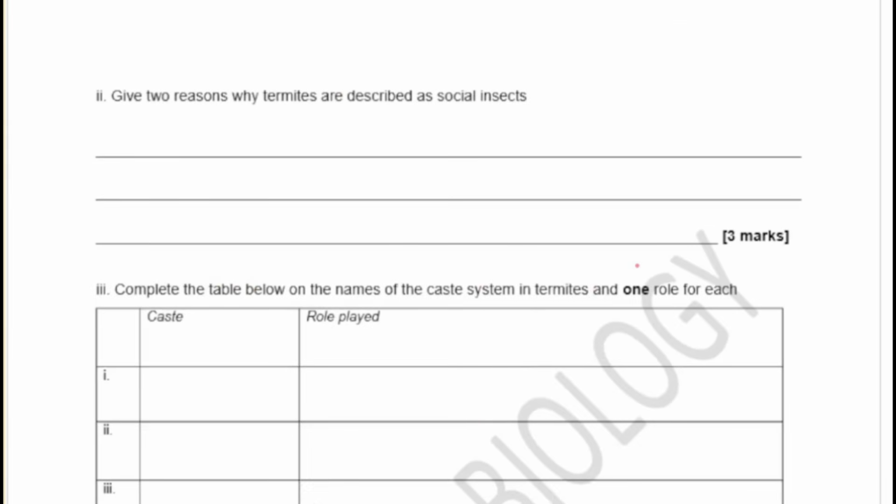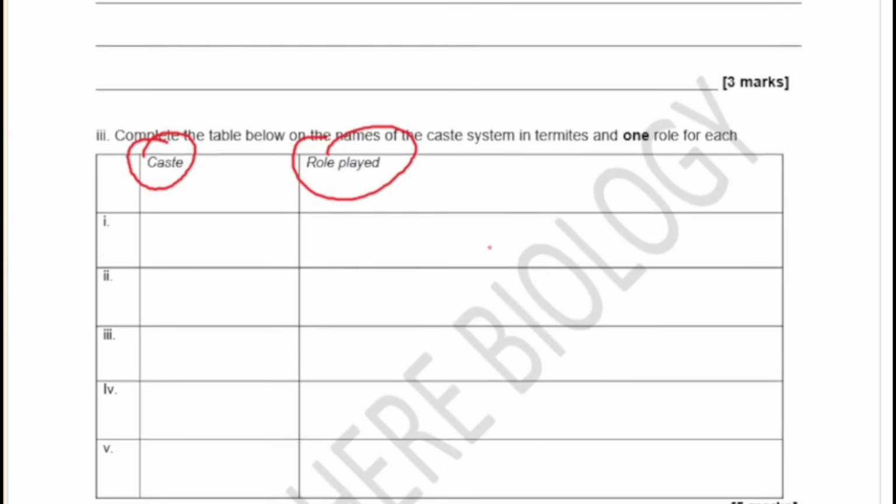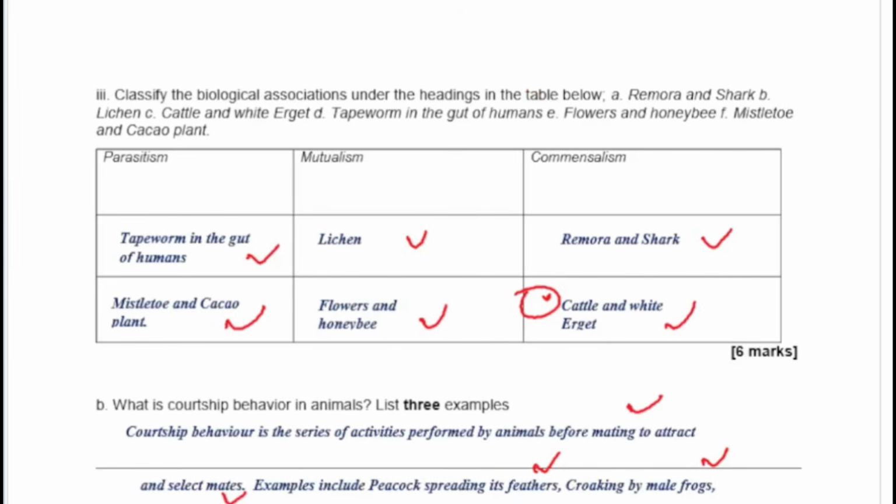Give 2 reasons why termites are described as social insects. Why are termites described as social insects? And then complete this on the caste system and the role played by termites. Basically, there are 5 members of the caste system in termites, so we are going to see that very, very quickly. Okay, so let's quickly look at that.